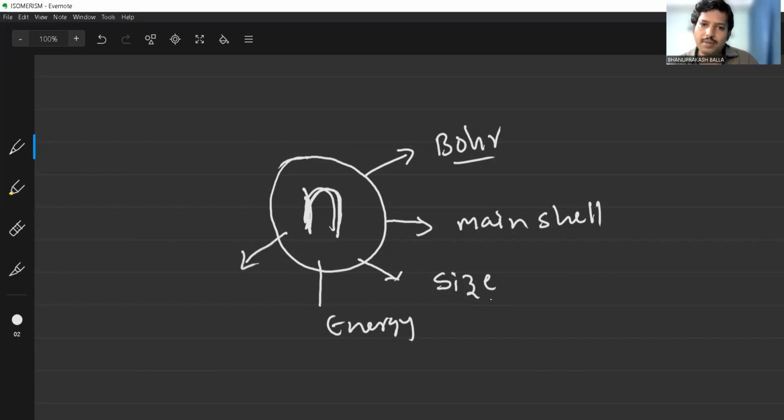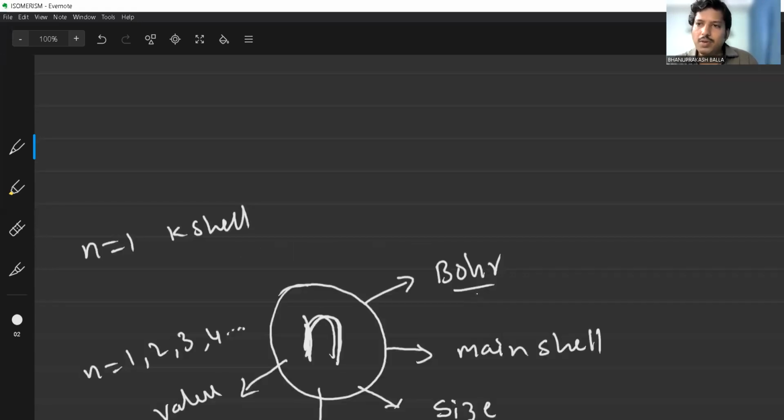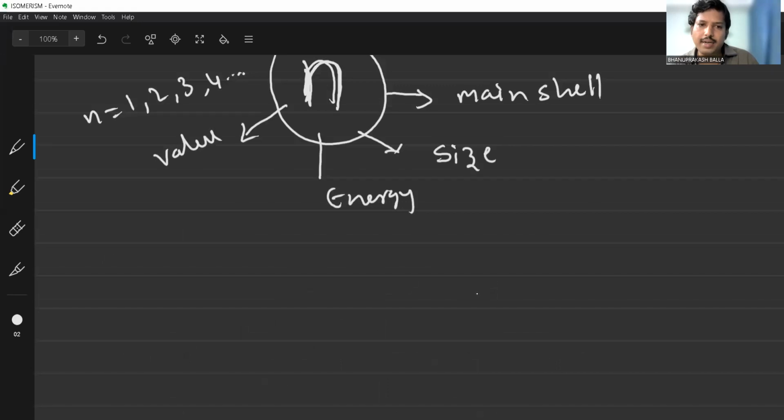Now, what are the values of n? The n values are 1, 2, 3, 4, etc. If n is equal to 1, it is known as the K shell. n equal to 1 is the first orbit, also known as the K shell.